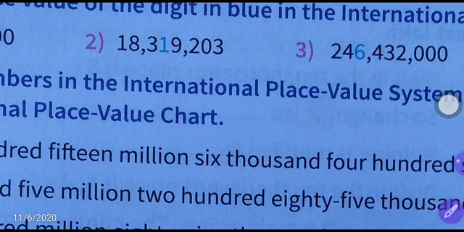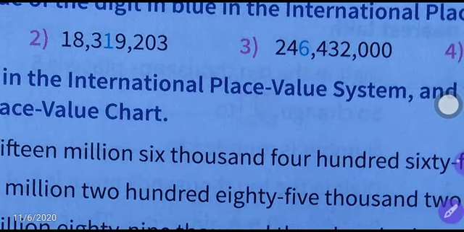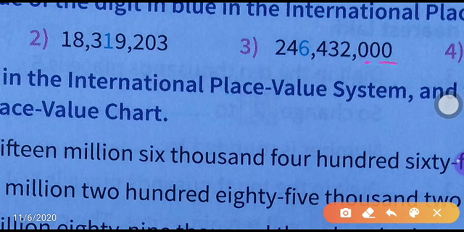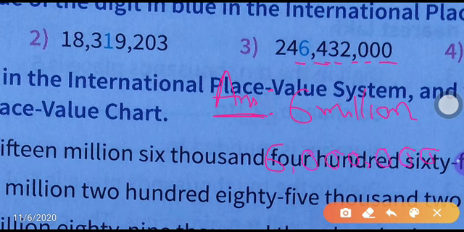Next, the third number. Which digit is given in blue color? This 6 is given in blue color. From the right side you count ones, tens, 100, 1000, 10,000, 100,000, and after that million. So 6 is in the millions place. 6 into 1 million means 6 million. You can write it like this, or in numeric form also.